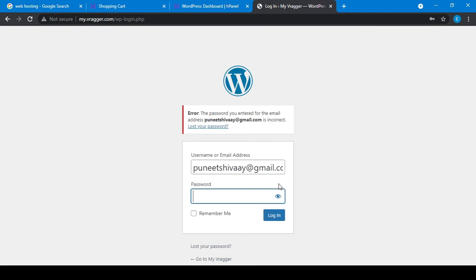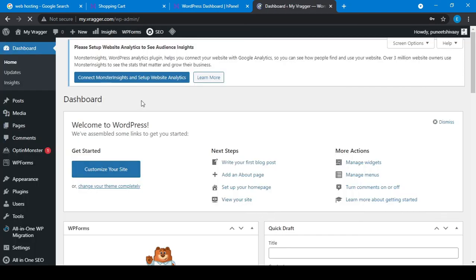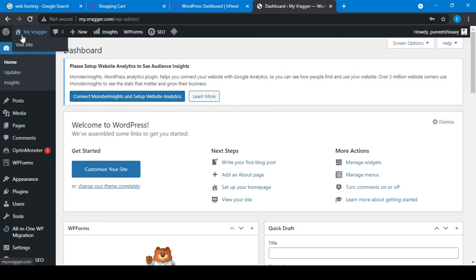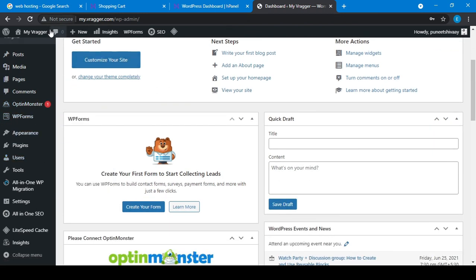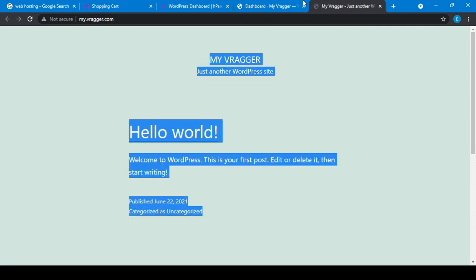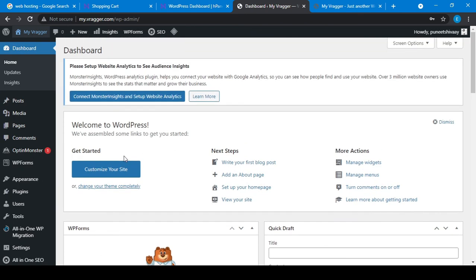Oh, I made a mistake with my password, I think. Maybe a typing mistake. Yeah, now it's fine. So this is the backend of our WordPress site. And if you want to go to the front end, let me open this. Yeah, this is the front end, how a user will see my website, and this is how I can manage my website. So it was just installation. In the next lecture we will try to customize our website.